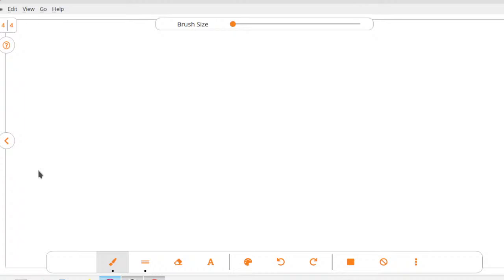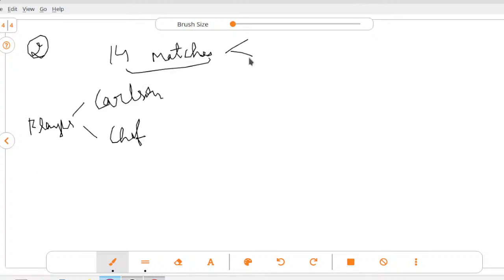For each match there can be 3 outcomes. Either it can be won by Carlsen...